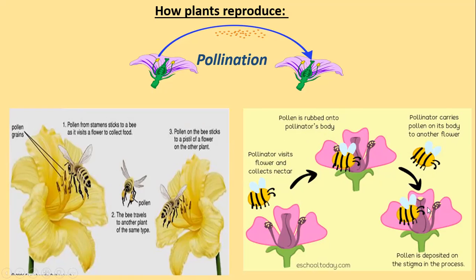When these insects come to the next flower, then these pollens go inside it, and then we have the fruit under the flower. Pollen is deposited on the stigma in the process. This part of the flower is called stigma. By this process, by pollination, the plants reproduce. How do plants reproduce? By pollination.